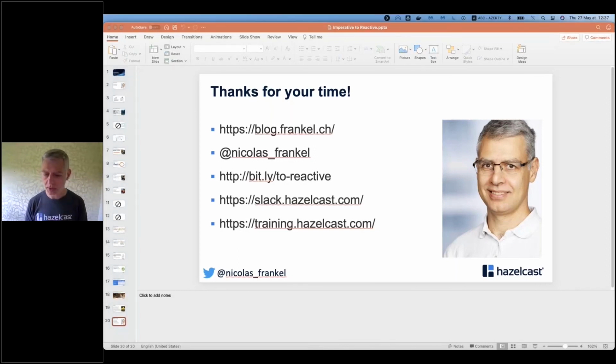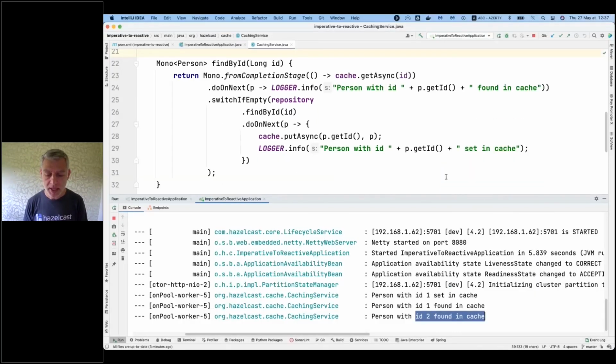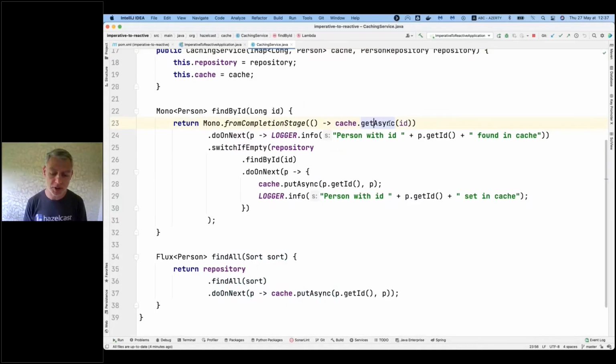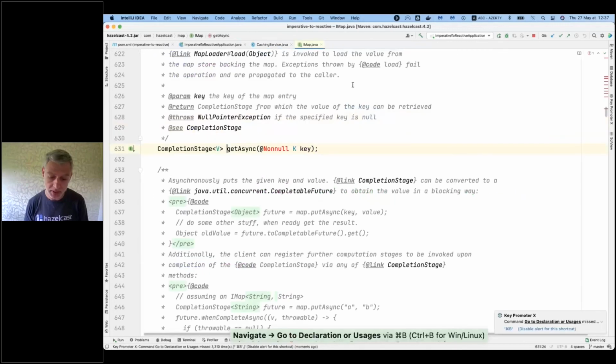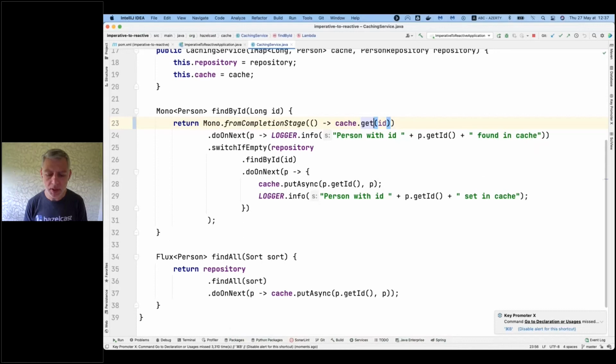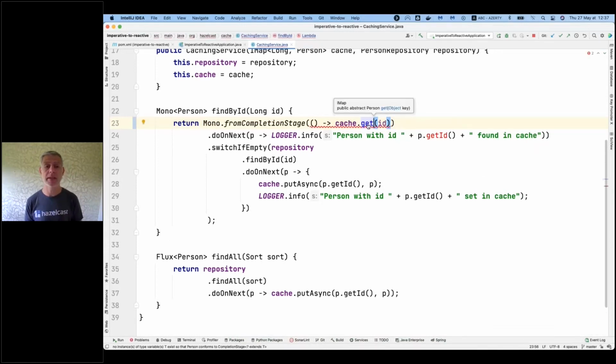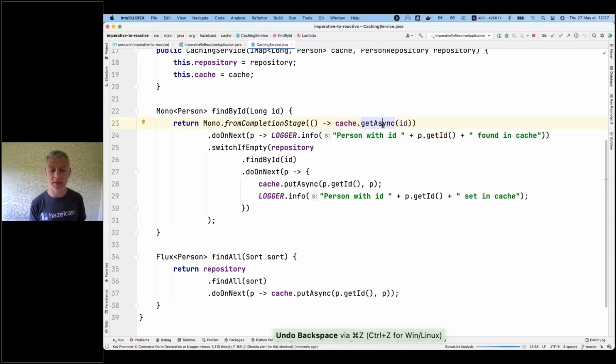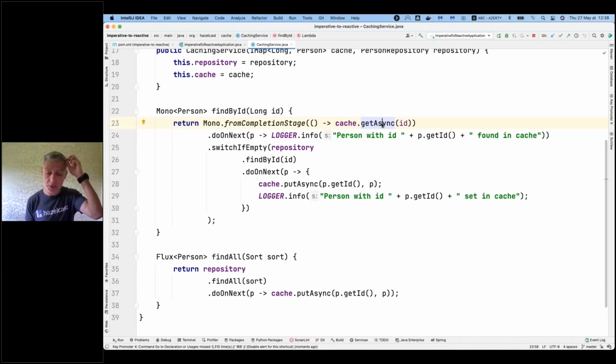So here it depends on the cache provider. In that case, you've got cache.getAsync. It returns a completion stage, so it will be actually asynchronous, like its name implies. And cache get returns the object directly. So it depends on your provider. Here I'm using Hazelcast. Hazelcast has async flavors, so it's quite good. If your cache provider does not, then I'm sorry, but you probably need to migrate somehow.